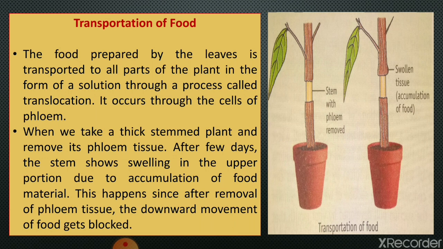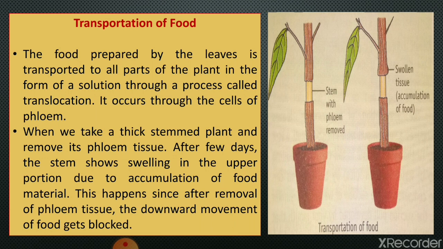Now here we have to prove that translocation, meaning transportation of food, takes place by phloem. You can see the diagram. When we take a thick stemmed plant and remove its phloem tissue, after a few days the stem shows swelling in the upper portion due to accumulation of food material.